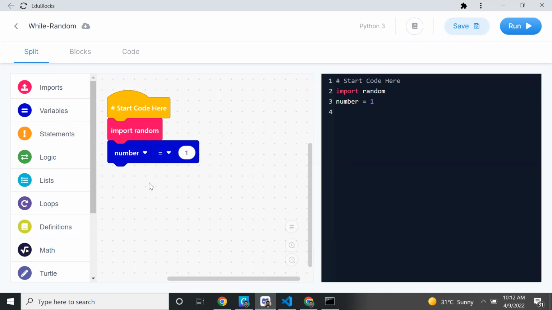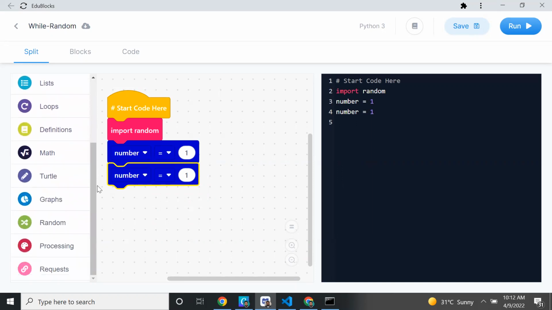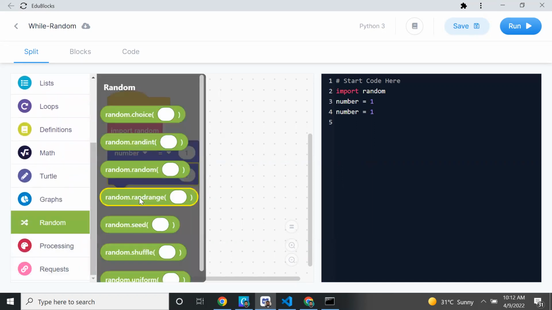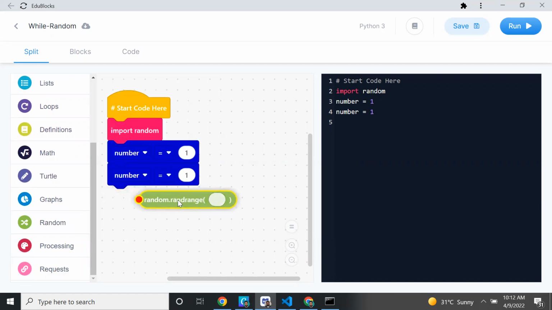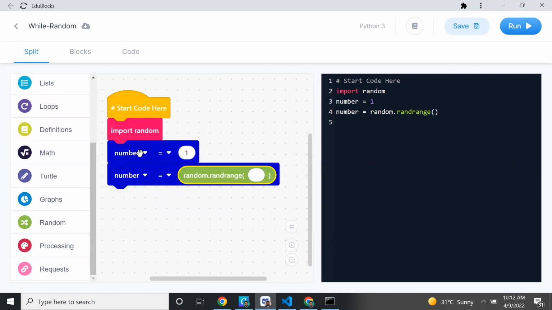Okay, now we'll print it. I will duplicate. Okay, number. Now I will print number, random, then random.randrange is there. You can drag and attach it here. So initially we have initialized number equal to 1, but again we are changing the value. So how much range do I want? 10. I want to randomly generate some number and assign it to this number variable.